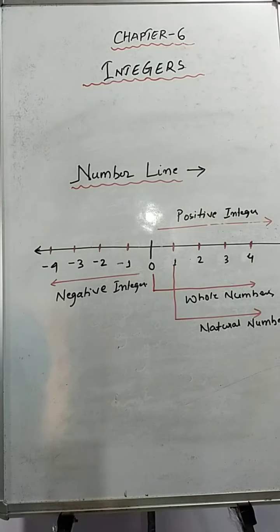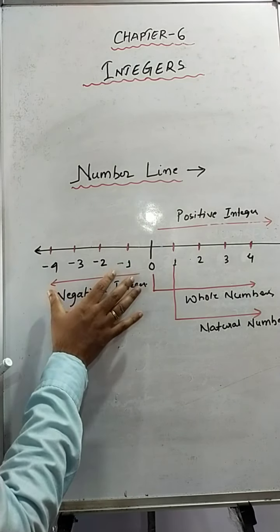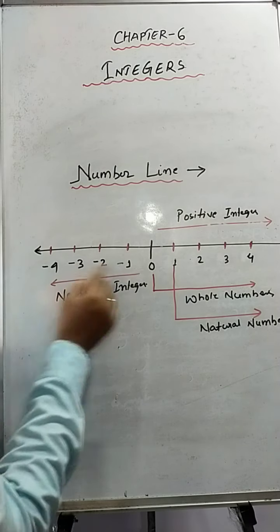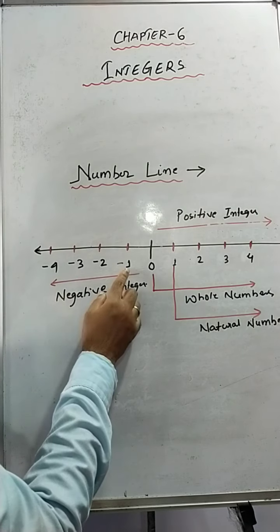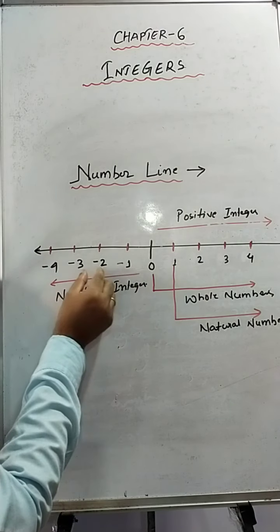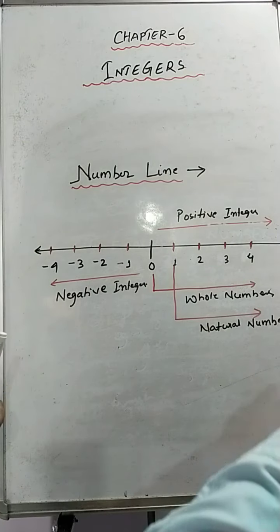One more important thing I want to say: in the case of negative integers, the more the number goes away from 0, please hear the word very properly, the more the negative integer goes away from the 0, the number becomes smaller and smaller and smaller.